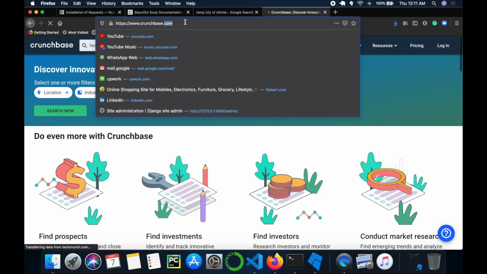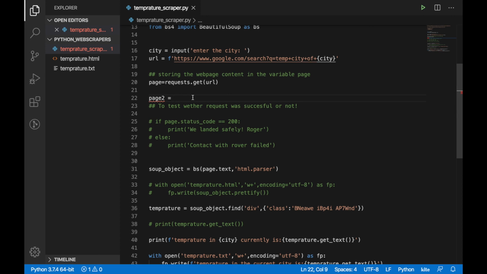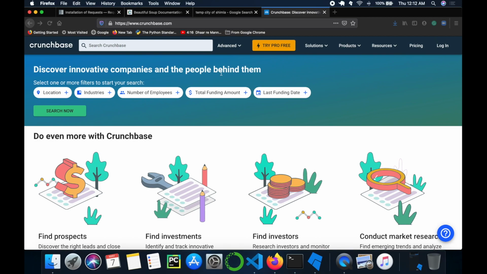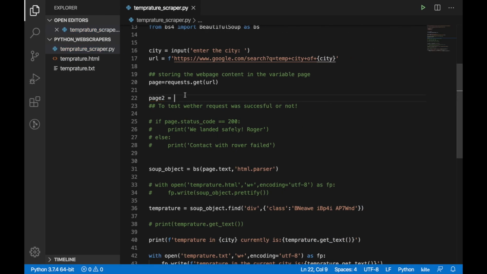If you try to fetch data from this website, it is not possible because it won't allow you, because it has some bots and engines which detect that this request is coming from a machine which is headless. We'll see how to get this data also in the next coming videos. I'll just quickly show you what I meant, some websites don't allow us,